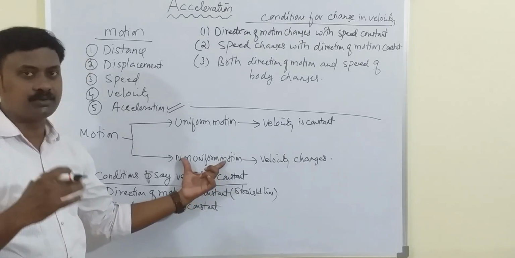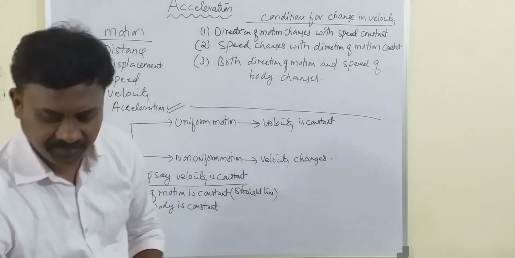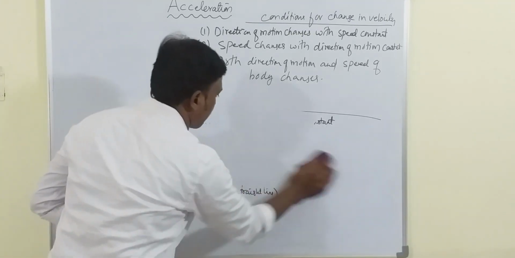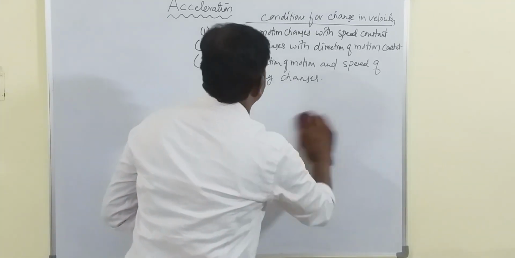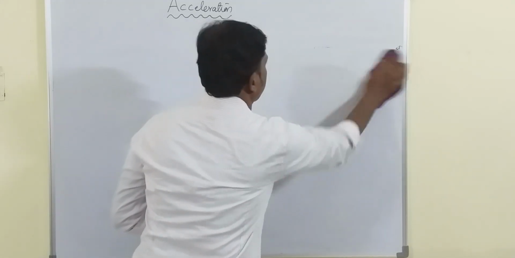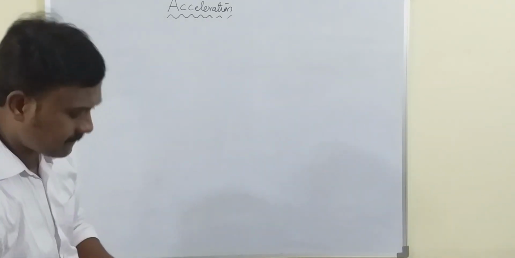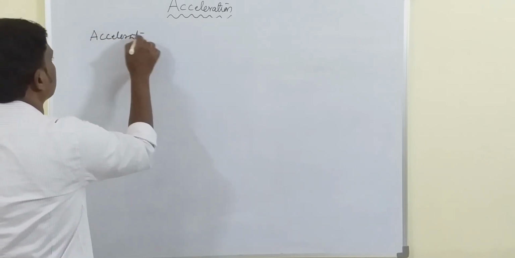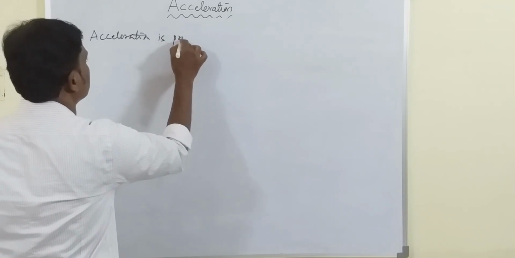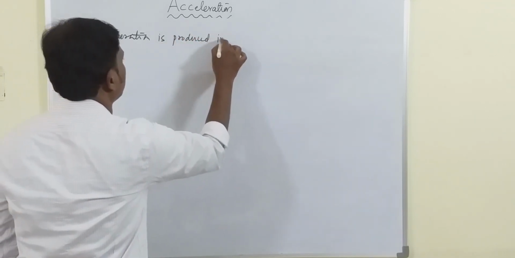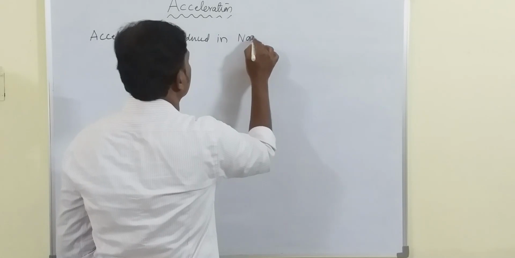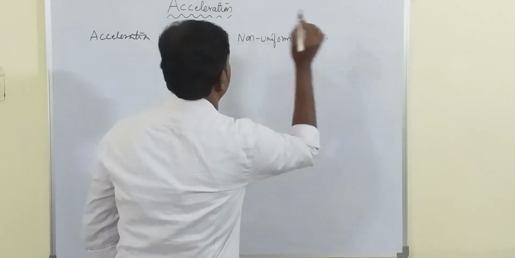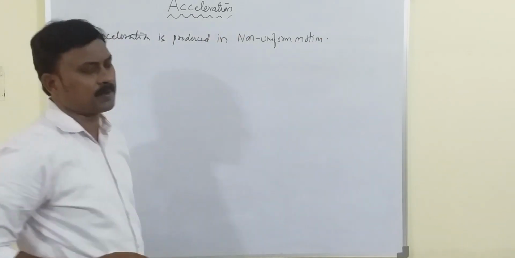Let us try to understand acceleration. It is produced in non-uniform motion.